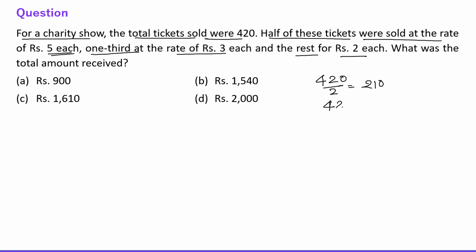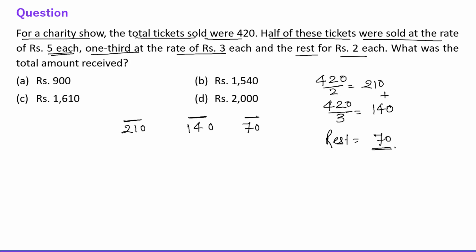One third of 420 is 140, and the rest, you just add these two and subtract from 420, so we'll be left with 70 tickets. So 210, 140 and 70. These are 3 slots: this is half, this is 1/3 and this is the rest, right?